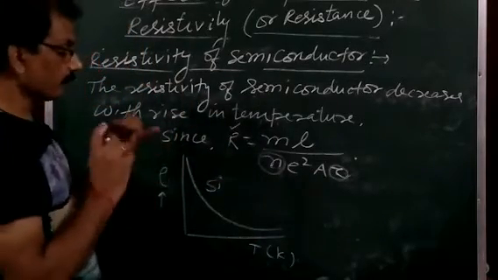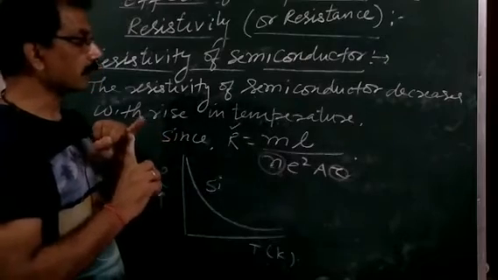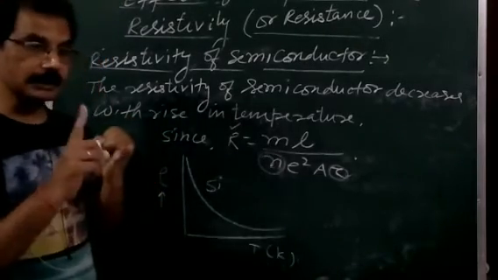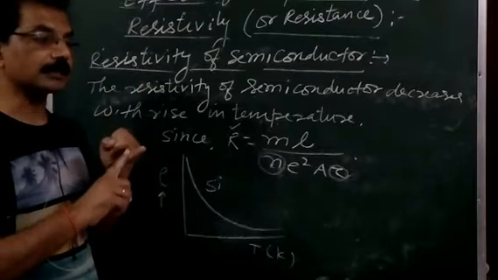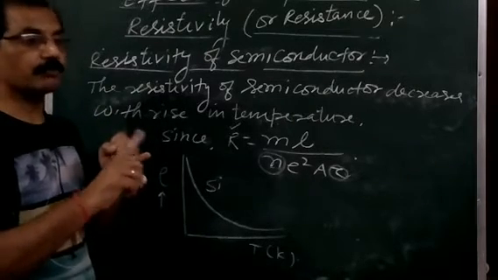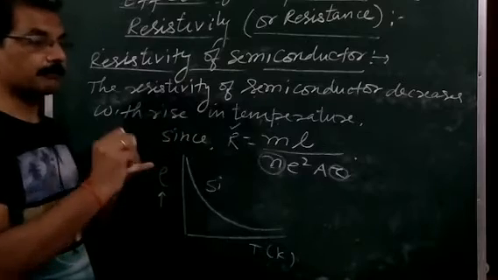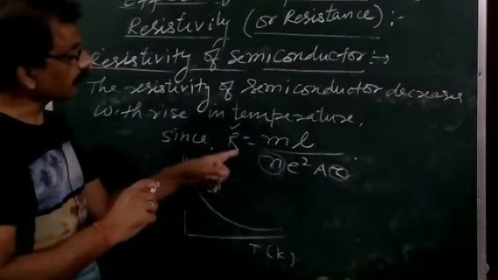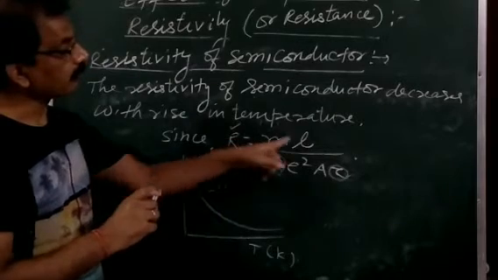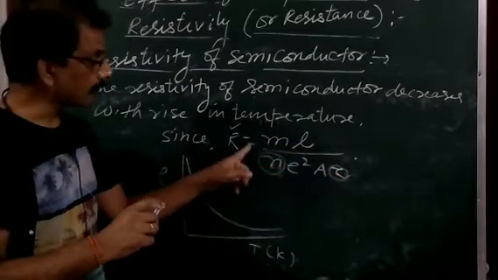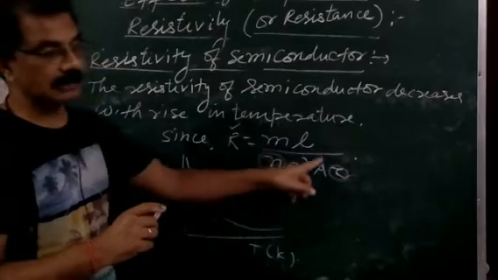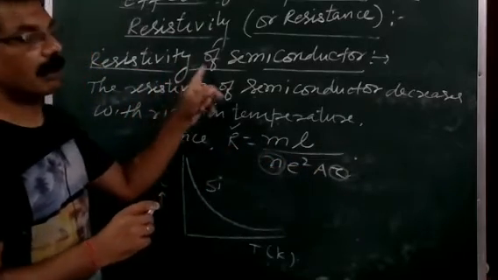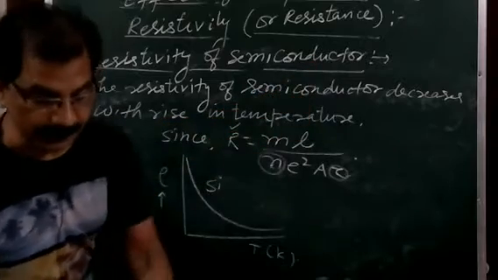So in this way, when a question is asked in your board exam like this one, what is the effect of rise in temperature on resistance or resistivity of metals, then you will write only the effect. But if the same question asks you why, then you will explain the reason on the basis of this formula, either for metals or semiconductors. And in the same way we can also find the resistivity of electrolytes.